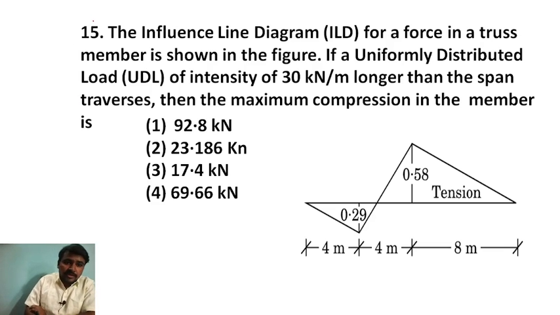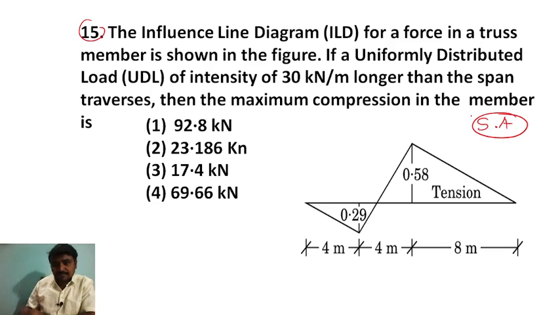Next question. Again this question is structural analysis. Influence line diagram for a force in a truss member as shown in the figure. This is a sketch. If a uniformly distributed load of intensity 30 kilonewton per meter longer than the span traversed, then the maximum compression in the member.